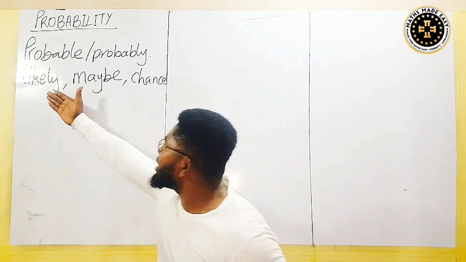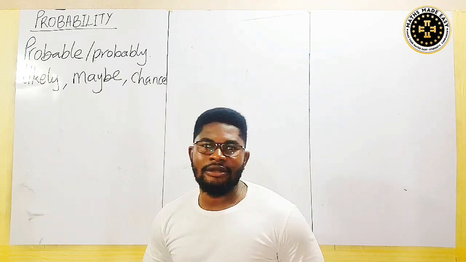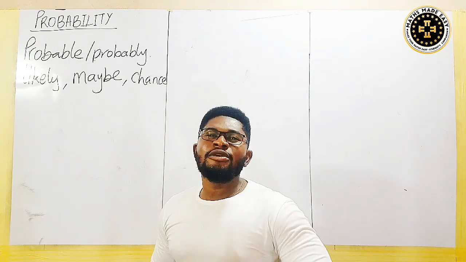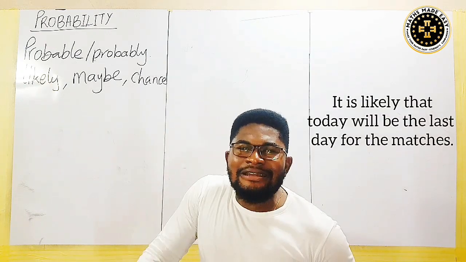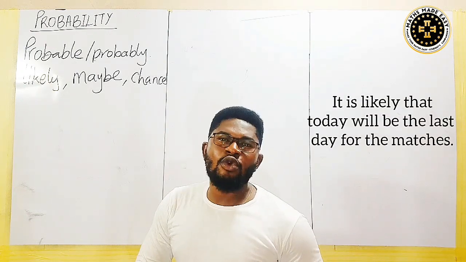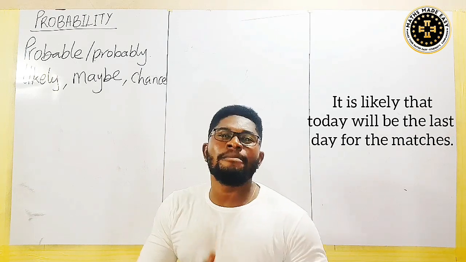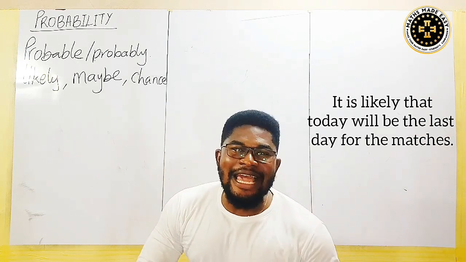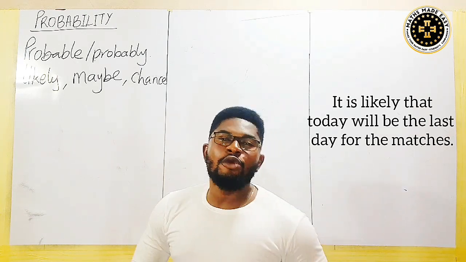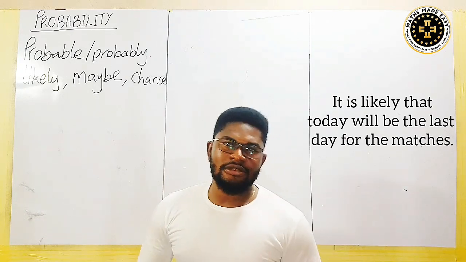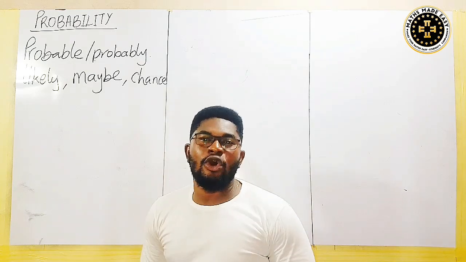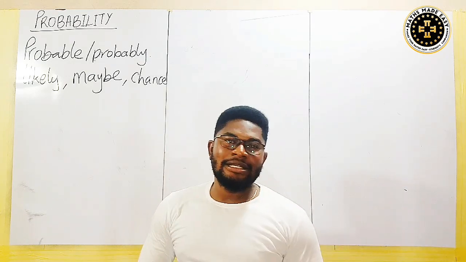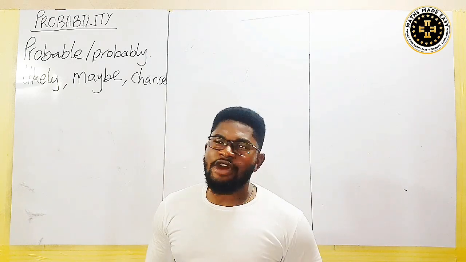Now let me use the word likely. It is likely that today will be the last day for the matches. It is likely that today will be the last day for the matches. What are we trying to say? We are trying to say that today may end the matches or today may not end the matches. That is all we are trying to say.